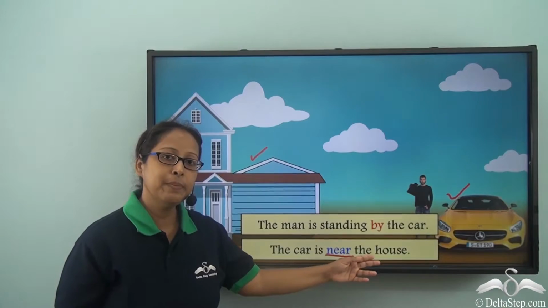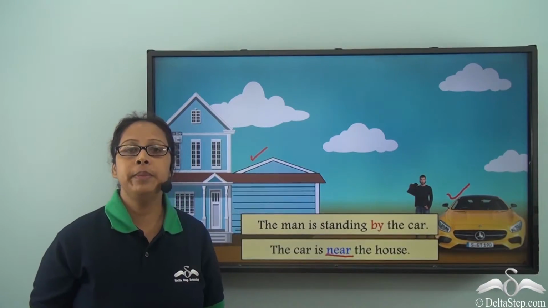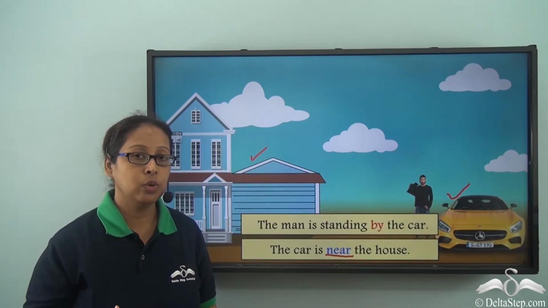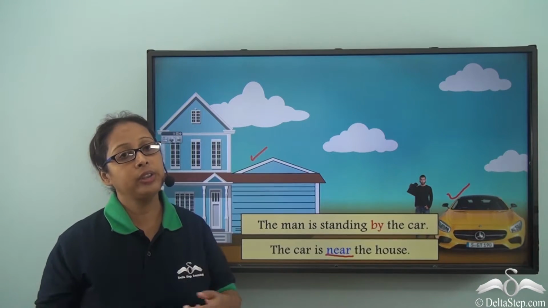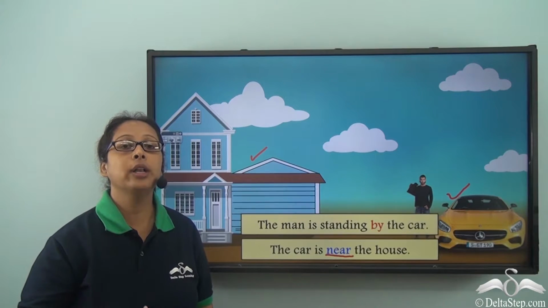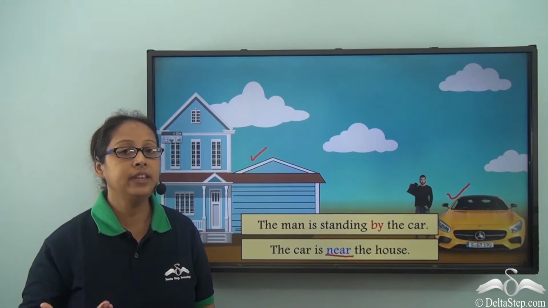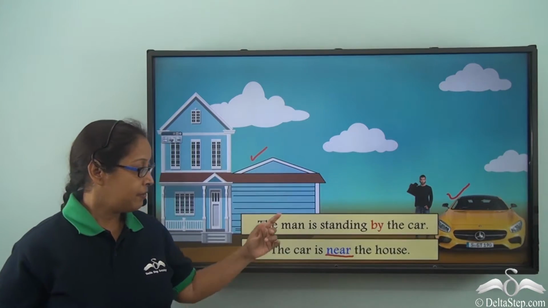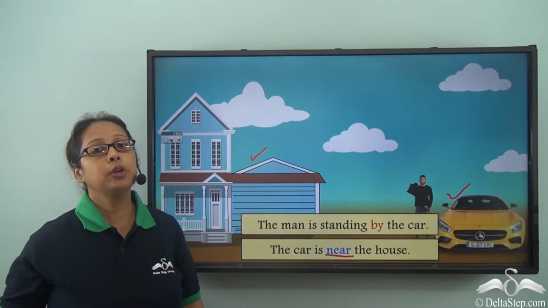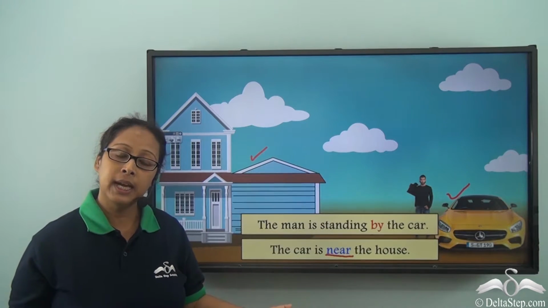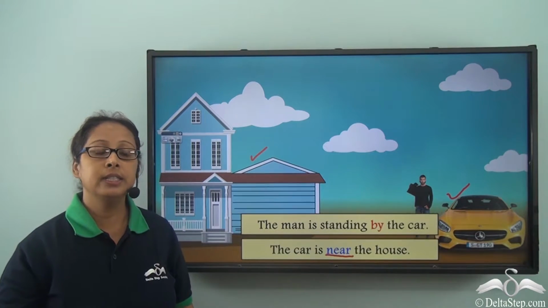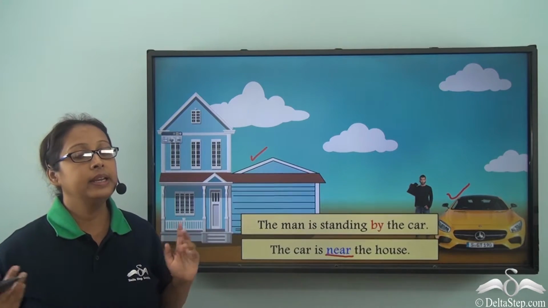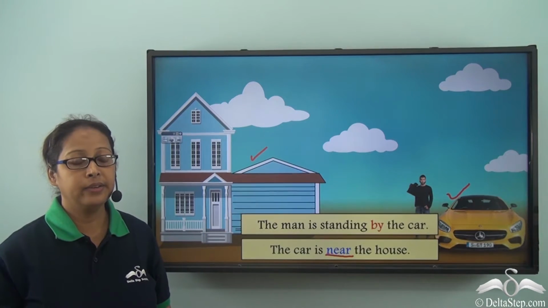So when we use the preposition by, what do we mean? Something is beside us or right next to. It is on one side or on the other side, but it is not in front. When we are talking about by, we are talking about the sides. But when we talk about near, it could be on one side, it could be the other side, it could be in front, it could be behind, it could be anywhere. But in a close range.